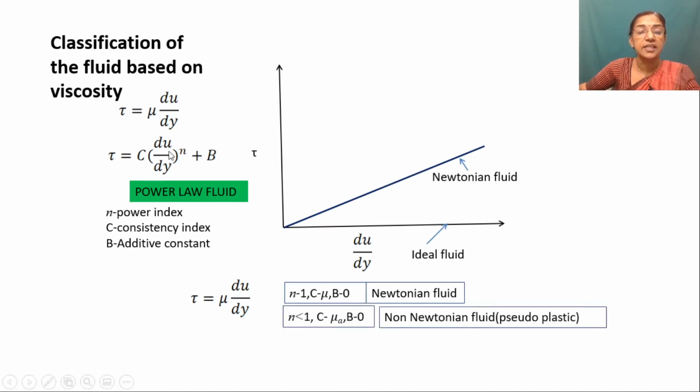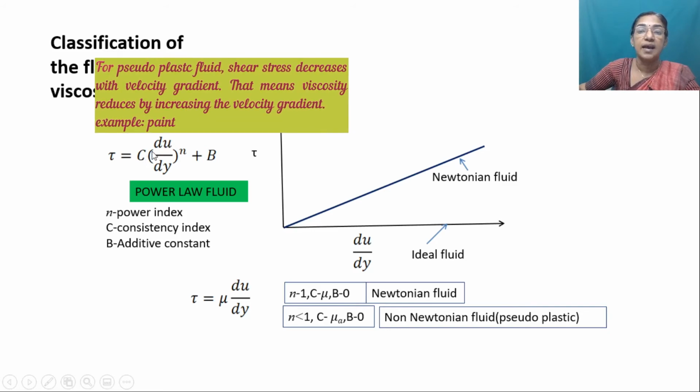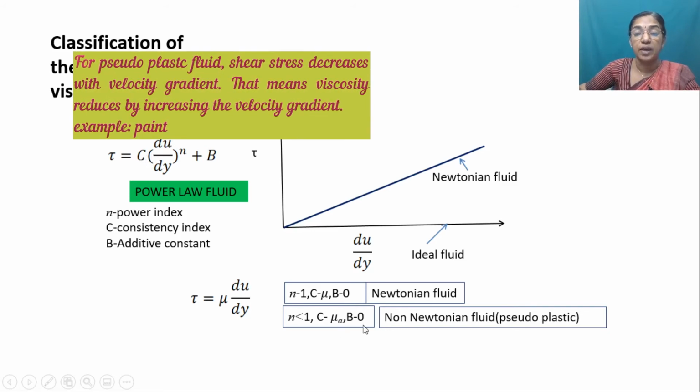If n is less than 1, this equation will be non-linear. So that represents non-Newtonian fluid or pseudoplastic fluid. In that case, the c value will be called the apparent viscosity, or mu A.